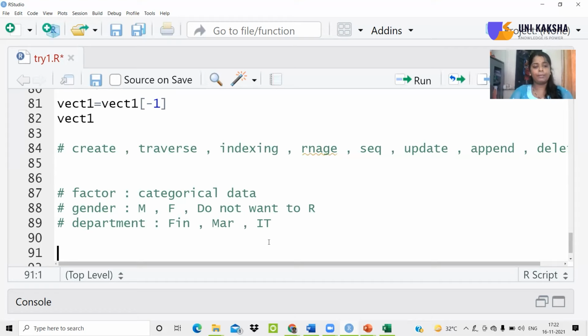Now, suppose I am taking the same example of gender and I am creating one vector to store the values of gender, say male, female, female, male, and male.